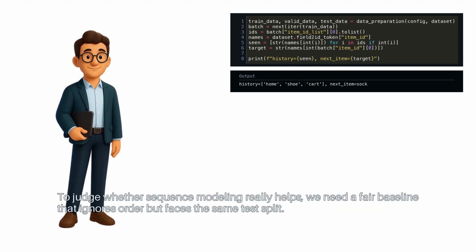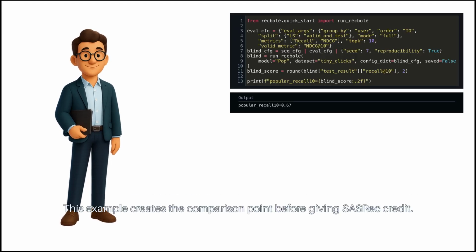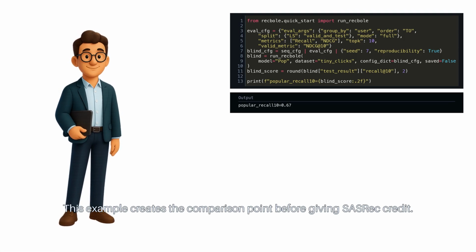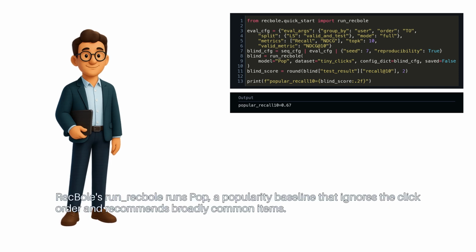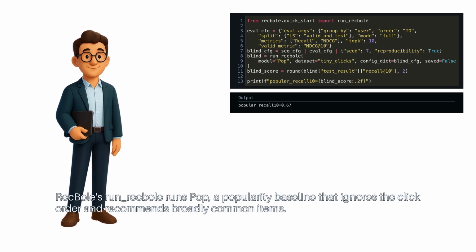To judge whether sequence modeling really helps, we need a fair baseline that ignores order but faces the same test split. This example creates the comparison point before giving SASRec credit. RecBole's run_recbole runs Pop, a popularity baseline that ignores the click order and recommends broadly common items.